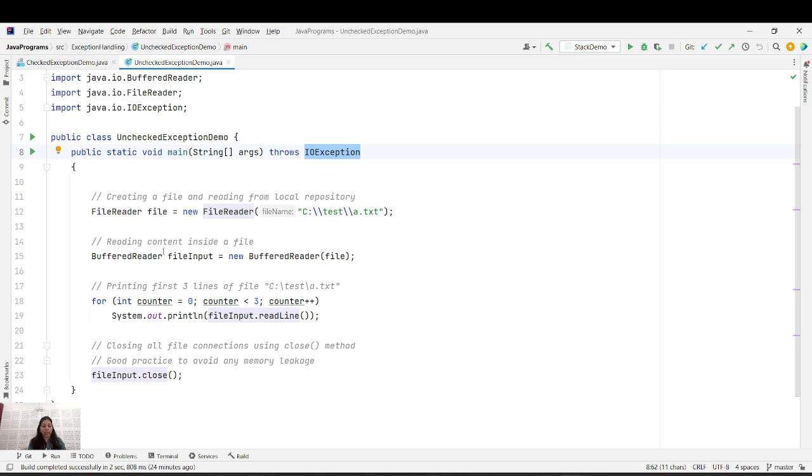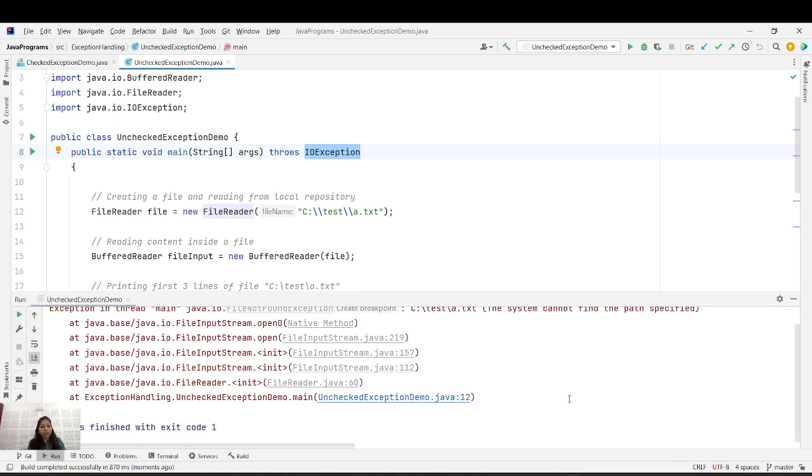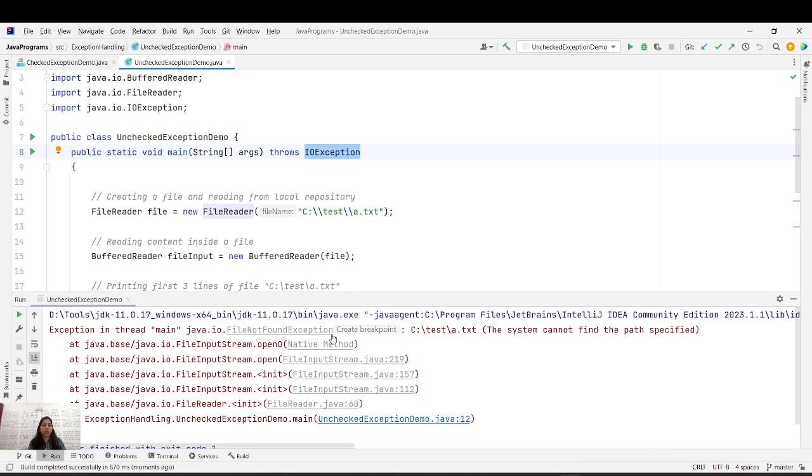Now I can run this program. What happened: file not found, because in my system there is no file named a.txt in my test folder in the C drive. So now I got an exception in thread main, and this happens at runtime, so it is called a runtime exception or unchecked exception.